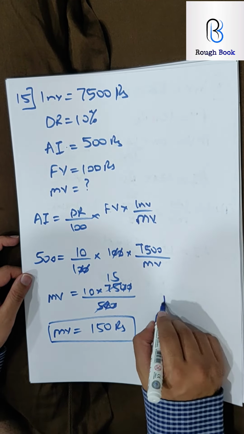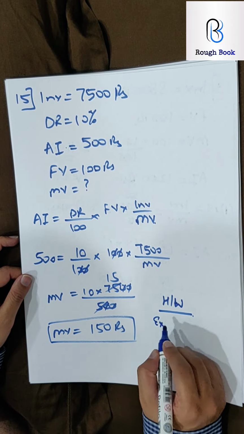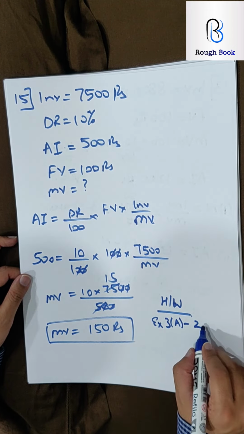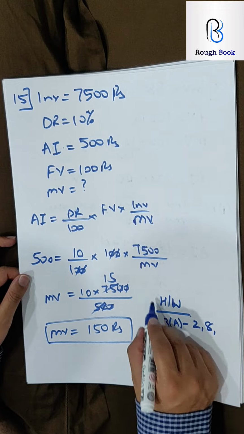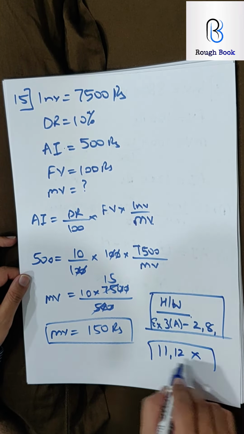Good job. Homework time, guys. So I want you to do your homework as exercise 3A. Sum number 2 you can try. You can try sum number 8. 11 and 12 is cancelled. The rest of the sums you've done. So very little homework. 11 and 12 not there in the portion.